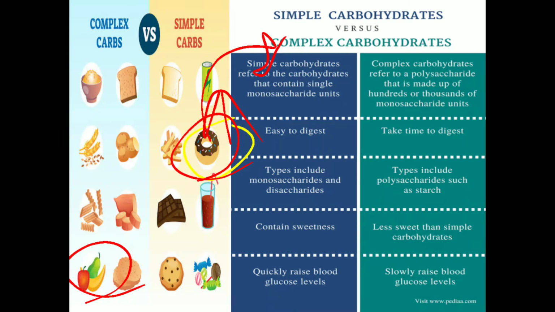And whenever you are consuming these roots and tubers, or cereals like oats, bajra, rice flakes, or vegetables like carrot, brinjals, curry leaves, or other green leafy vegetables, these are less sweet. So that means these are the complex carbohydrates.